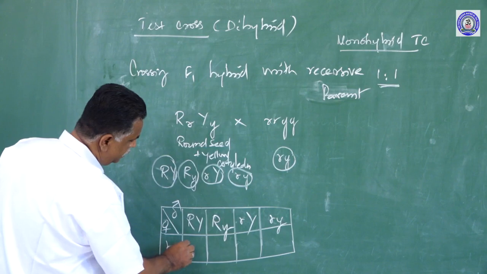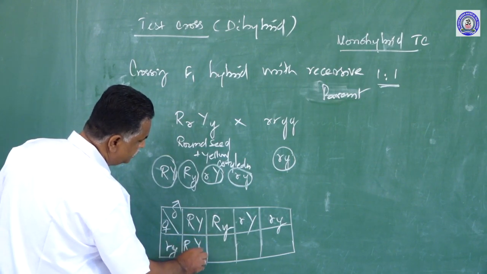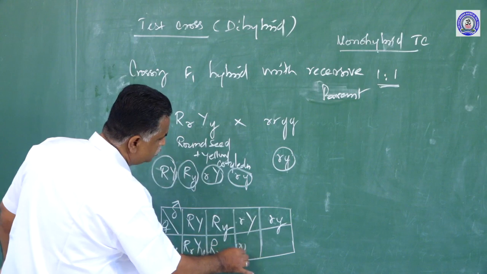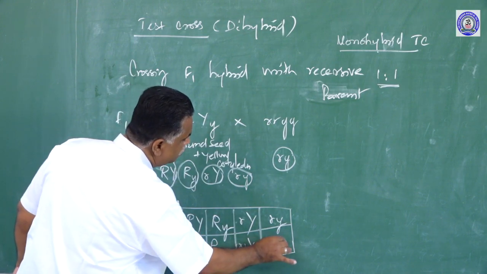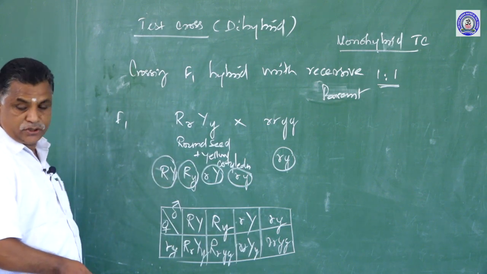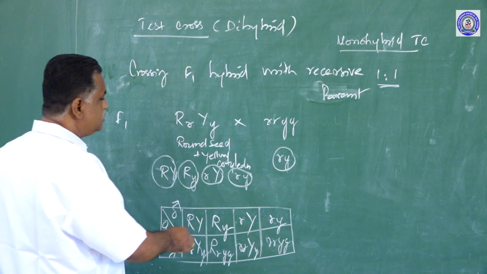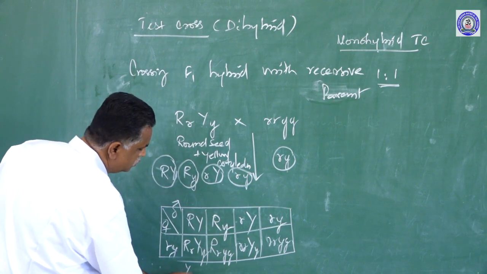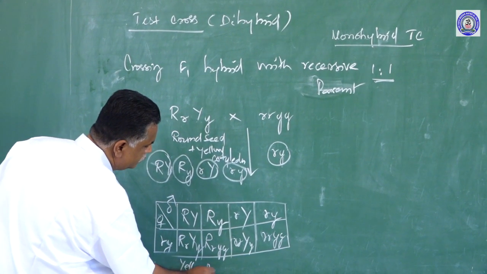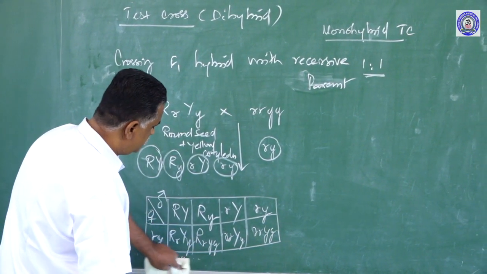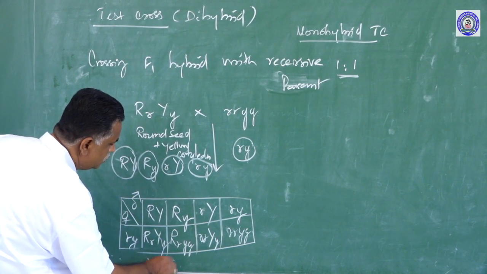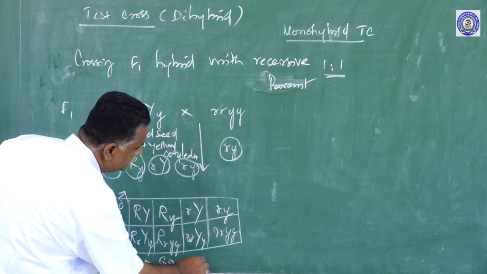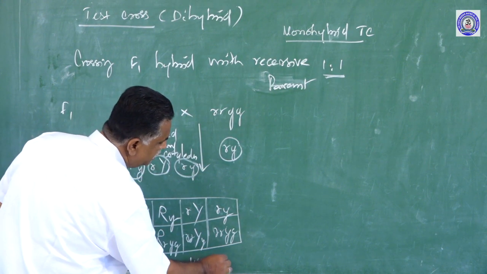As we get in the dihybrid cross, here too we get the same combinations: yellow round, yellow round, green round, wrinkled yellow, wrinkled green.